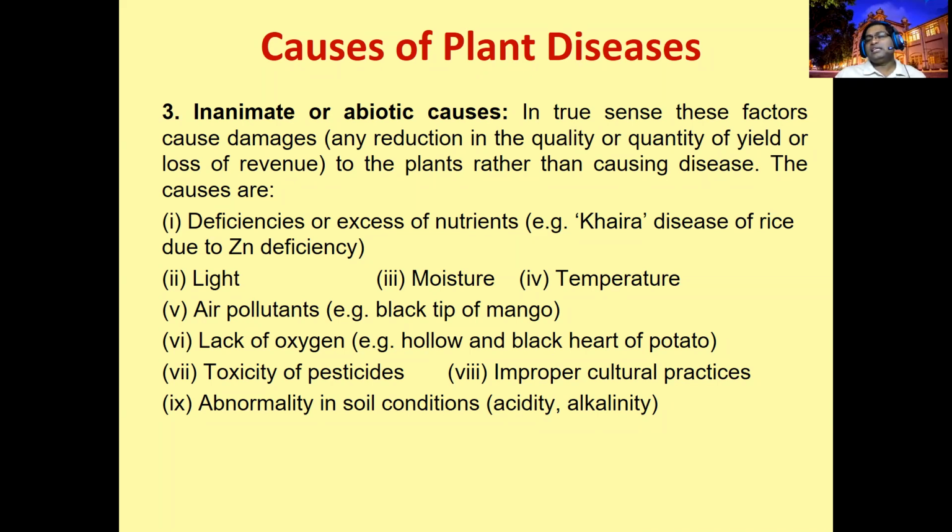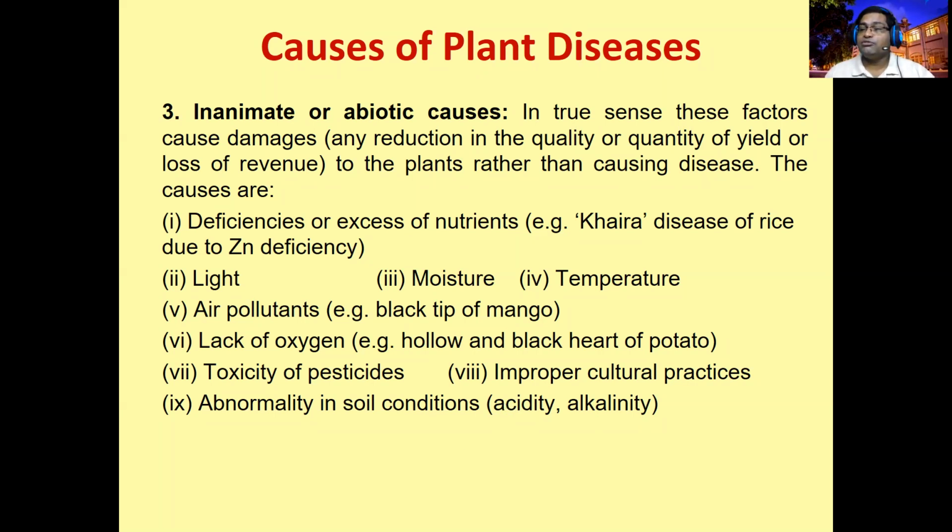Abnormalities in soil condition, alkalinity and acidity, make the plant show yellowing of leaves, stunted growth, sometimes bushy type plants. This is mainly disorders, but it's misclassified. It doesn't matter whether it is disease or disorder. From the exam point of view, we will give marks whether you write disease or disorders, so don't worry about that. But mainly, if it is abiotic, we tell this one as a disorder. That is based on the cause.